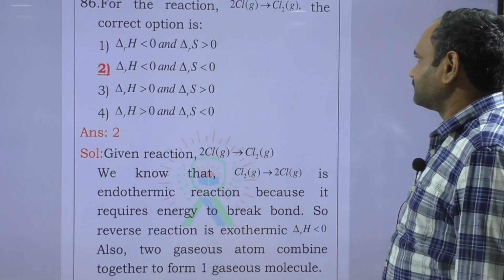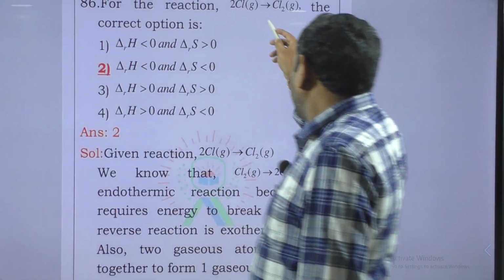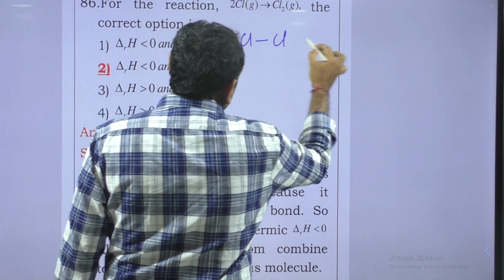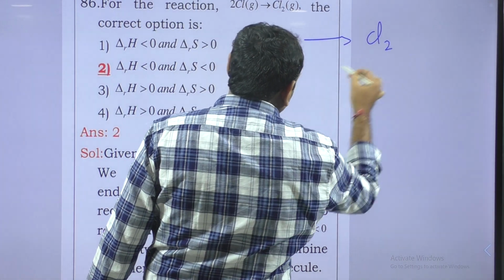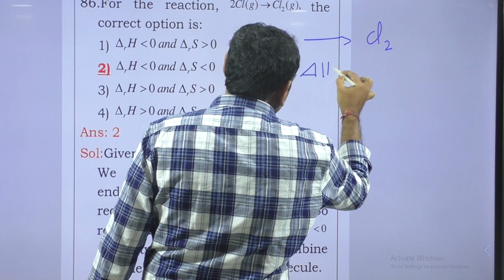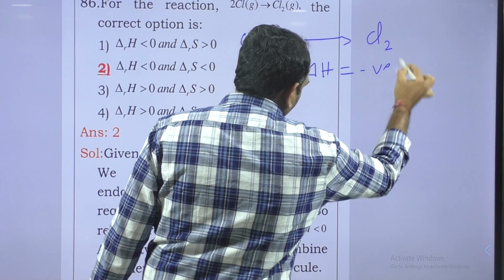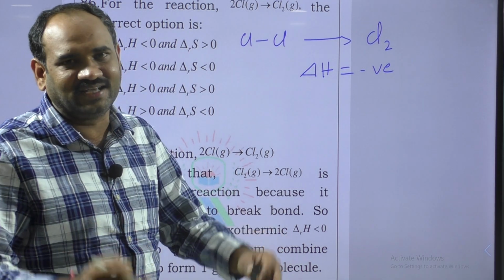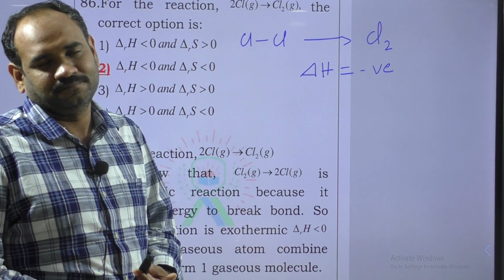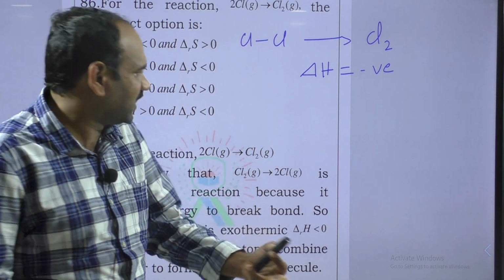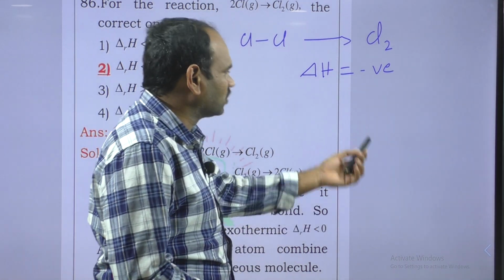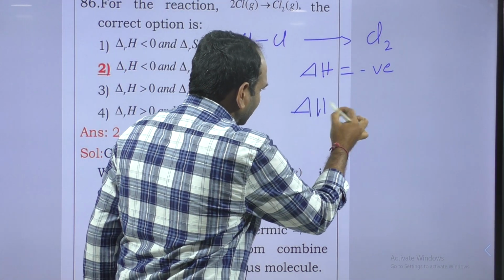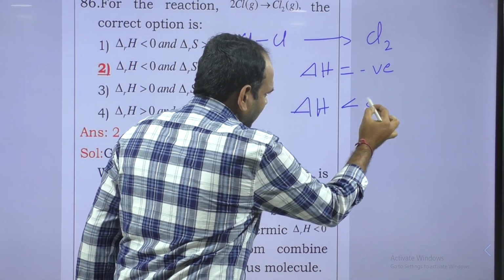Next question. Here, formation of a covalent bond. The formation of a covalent bond is always exothermic, delta H value is negative. During the formation of a covalent bond, the potential energy decreases, meaning energy is liberated. That's why it is always an exothermic reaction, delta H is less than 0.